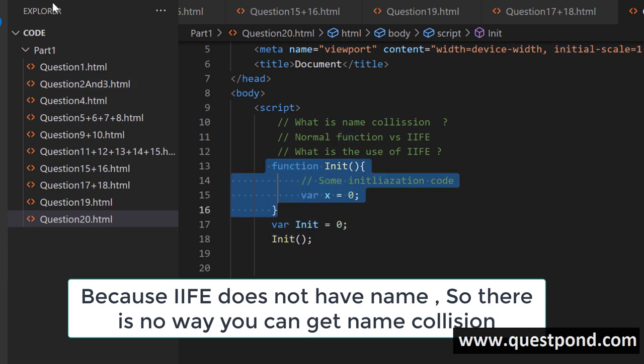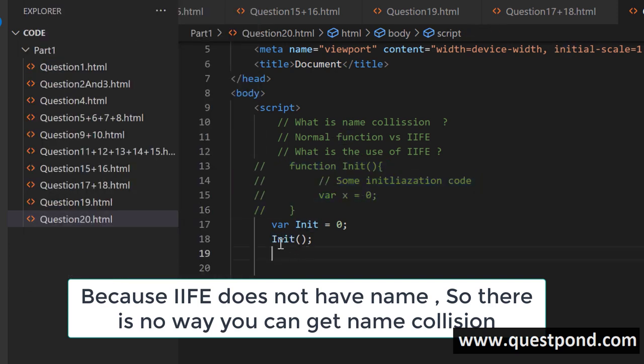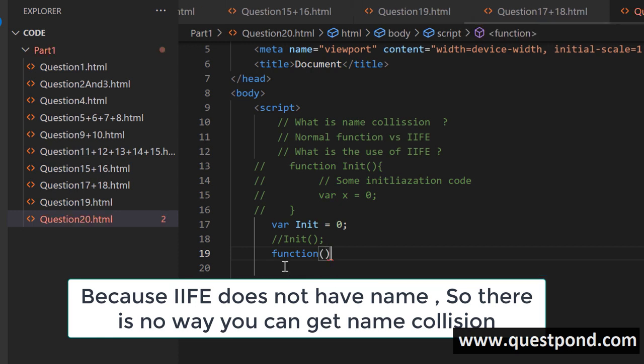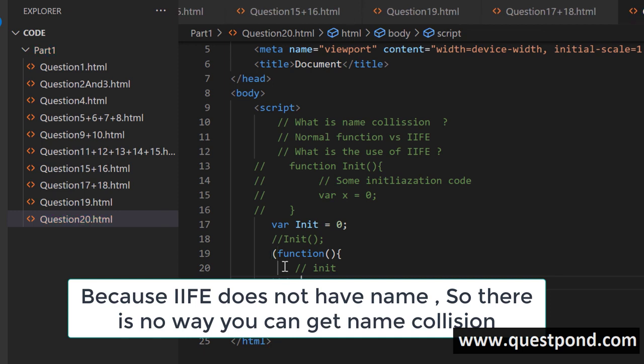So what we can do out here is we can go here and say let's not create any function with the name init. So we'll just create an anonymous function and write our initialization code in this, right? And invoke it. So you can see now this won't give any exceptions because the variable init is there, and it is not colliding with this IFI out here because the IFI does not have a name. So IFI solves the name collision problem.